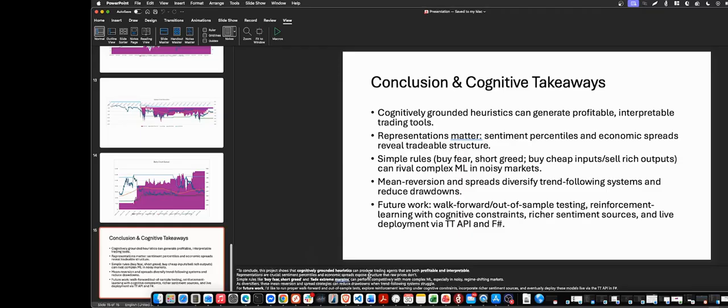For future work, I would like to run proper walk-forward and out-of-sample tests, explore reinforcement learning under cognitive constraints, incorporate richer sentiment sources, and eventually deploy these models to our real trading environment.